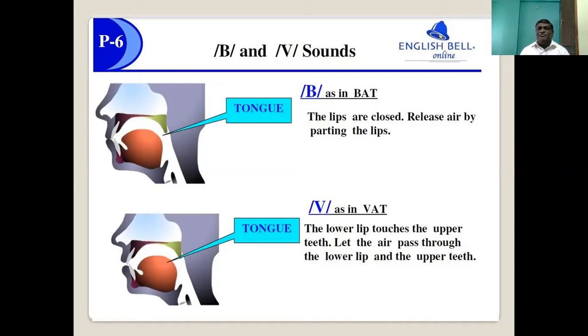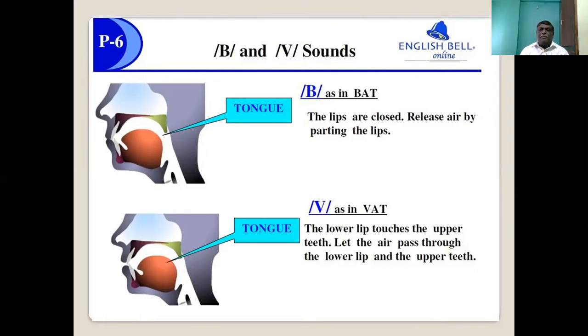In the fricatives, nine fricatives are there. What do you mean by fricative? You can understand this from the word itself: friction. Where there is friction, it is called fricative. So while producing these sounds, the air is passed through a small gap in your mouth.